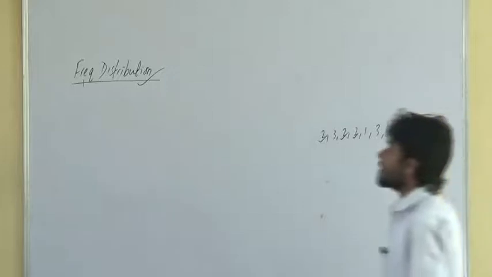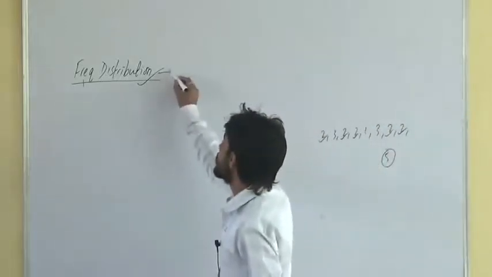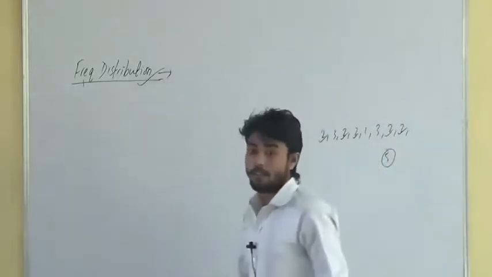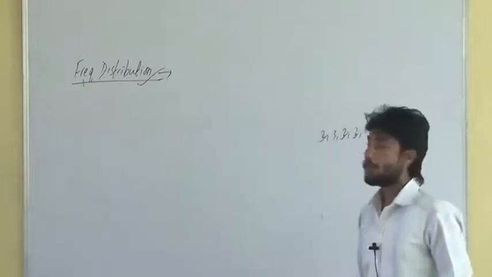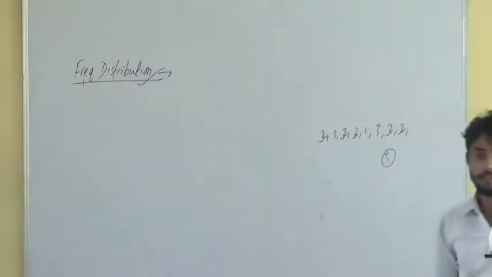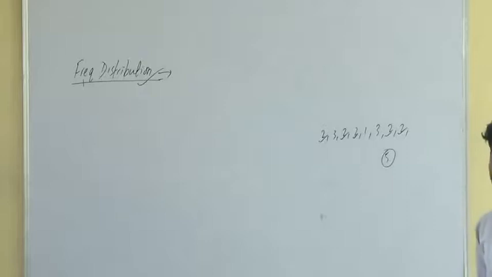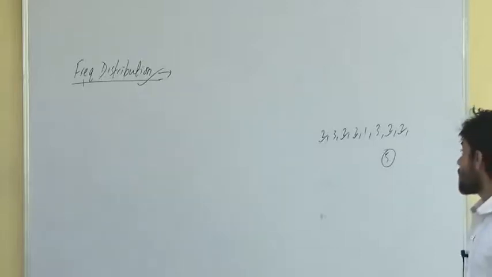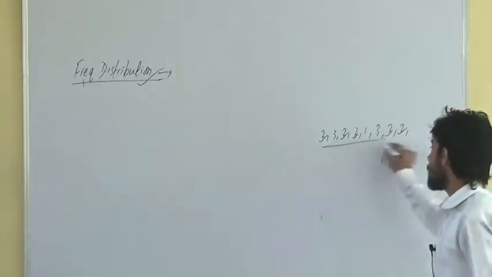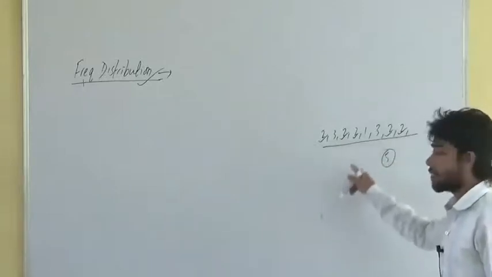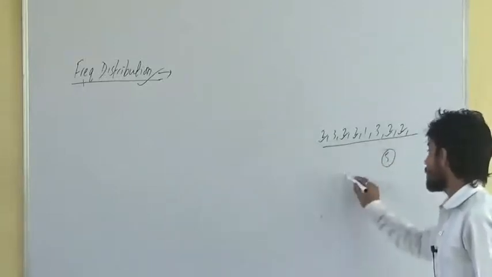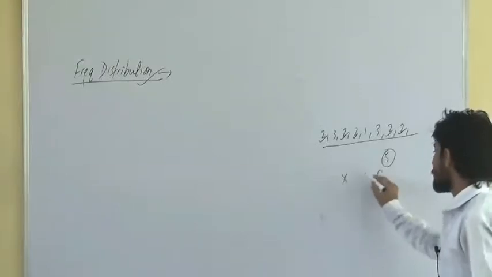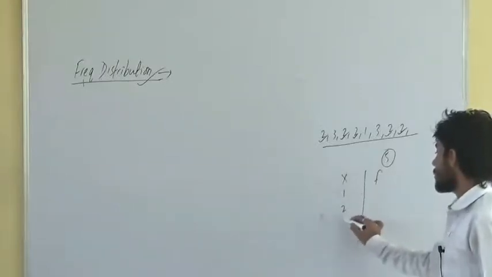Now what is frequency distribution here? Frequency distribution is defined as nothing but the tabular representation of the numerical data. So if I have to prepare a frequency distribution for this one, how can I prepare it? This is the observed value, this is the frequency. Observed values are 1, 2 and 3.